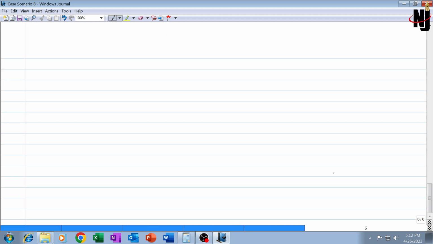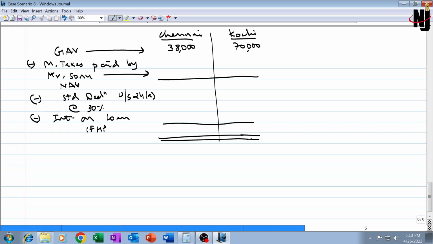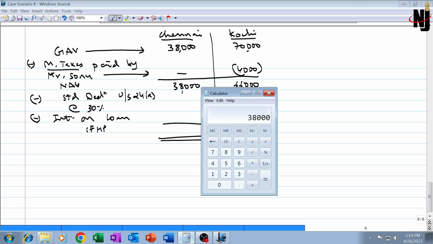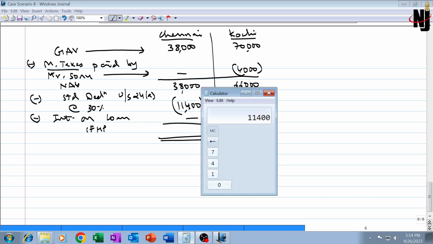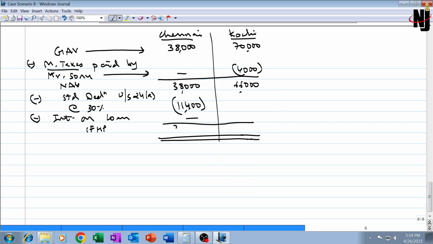Let's calculate it. So GAV from Chennai property is 38,000 and Kochi is 70,000. Less municipal taxes paid by Sonu, not paid for Chennai property. 4,000 is paid for Kochi property. Only for Kochi it is allowed. NAV will thus be Chennai property 38,000, Kochi property 66,000. Less standard deduction 30%. 30% of 38,000, that is 38,000 into 0.3, will be 11,400. Municipal tax not allowed, standard deduction allowed, and interest on loan also not allowed. 38,000 minus 11,400 will be 26,600.